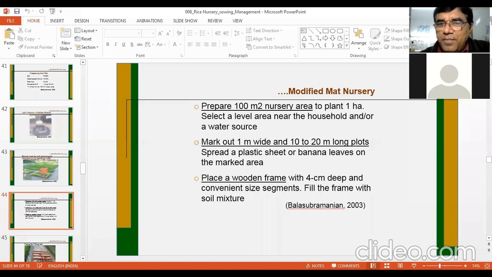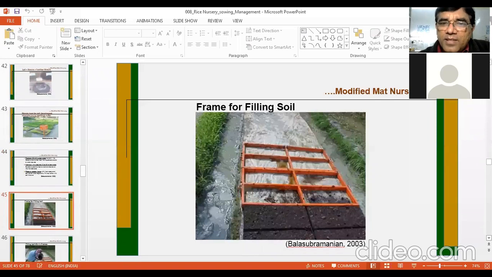Place a wooden frame with 4 centimeter depth and convenient size, and fill the frame with the soil mixture. So you will understand now. First, it is like this. This is your nursery area. And then you have spread the polythene sheet.